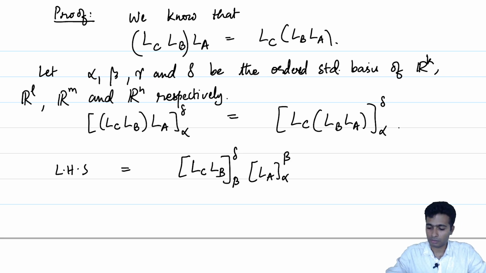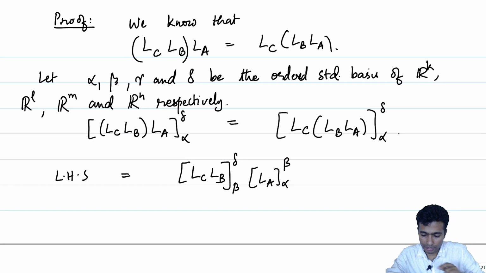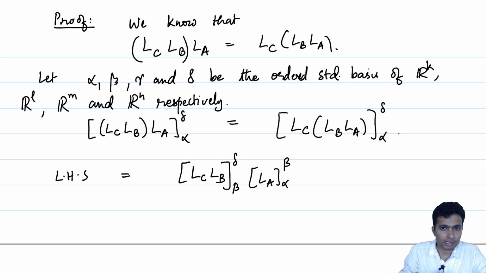LA is a map from Rk to Rl, and therefore this will be having alpha to beta. Rl has beta as its ordered basis, and similarly the RHS, but let us focus on the LHS as of now.